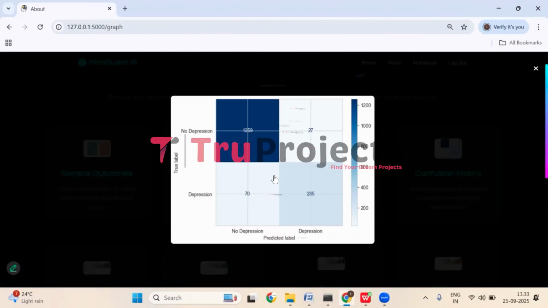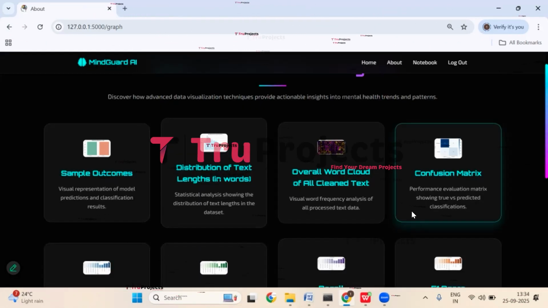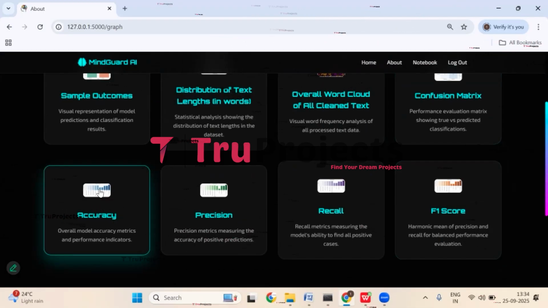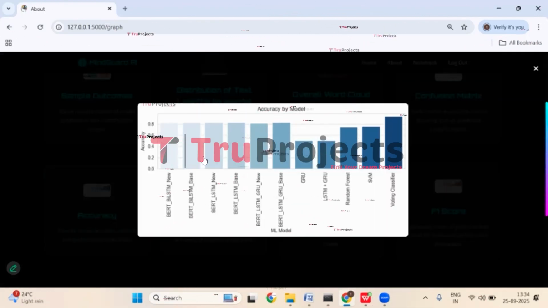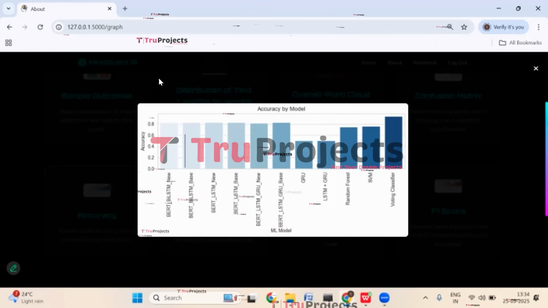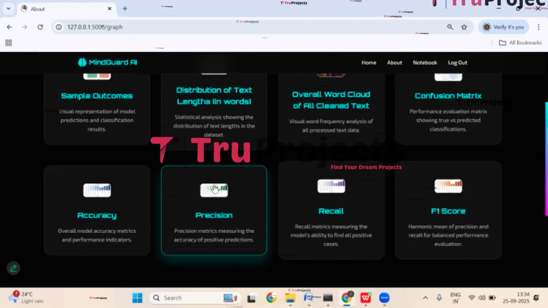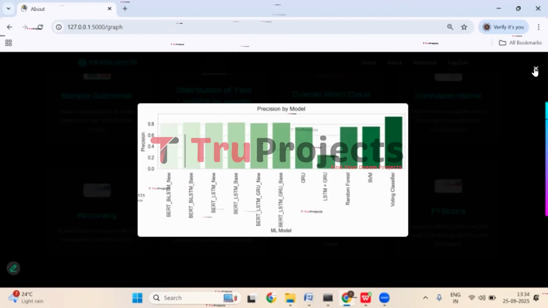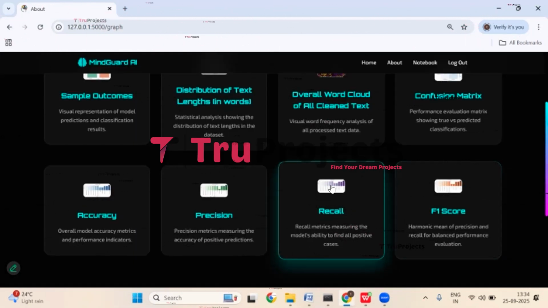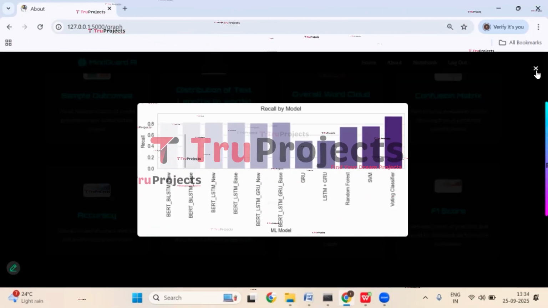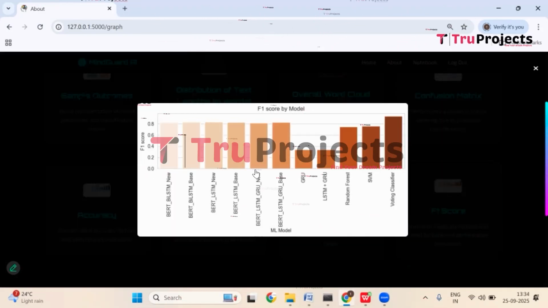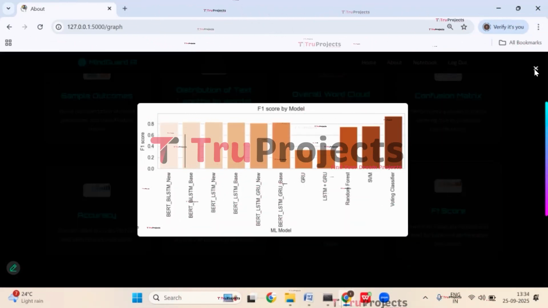And this is the confusion matrix. Here on the x-axis we have the predicted label, and on the y-axis we have the true label. Close it. And here we have the accuracy comparison graph. Here on the x-axis we have all the models that we have trained, and on the y-axis we have accuracy. Close this. Here we have precision score, recall score, and F1 score. So this is the F1 score comparison graph.